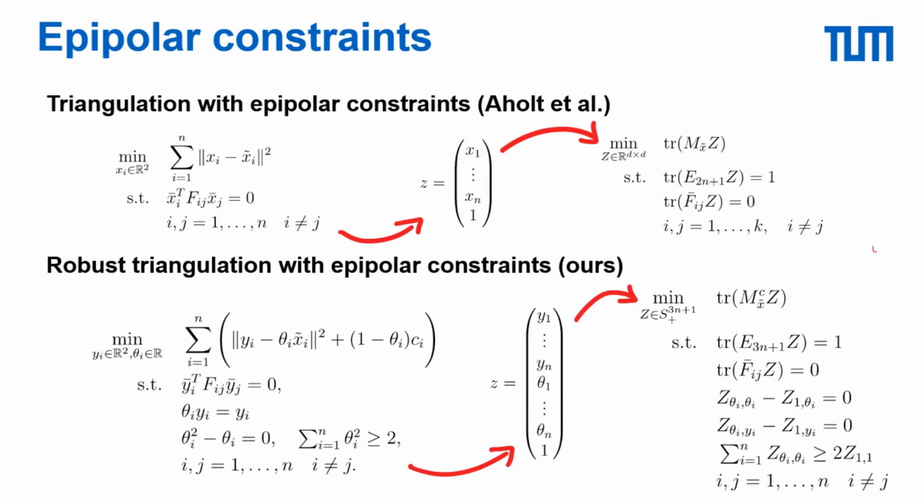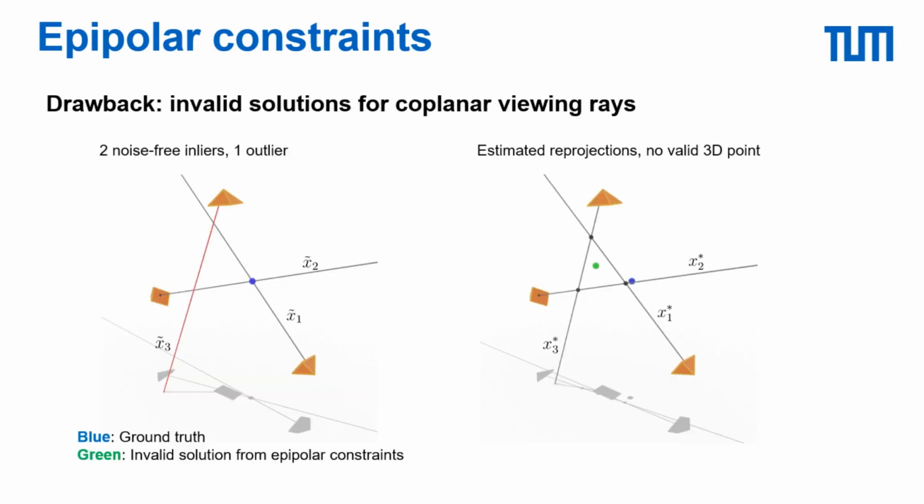After solving the problem, we can obtain the final 3D point by first computing x_i from the y_i and then finding the intersection of the viewing rays of the inliers, which will now satisfy the epipolar constraints. While this approach works in many cases, one important issue is that points satisfying the epipolar constraints are not guaranteed to correspond to a single valid 3D point. In particular, the epipolar constraints are also satisfied by any x_i which make all the viewing rays coplanar.